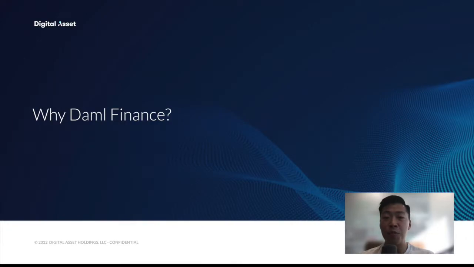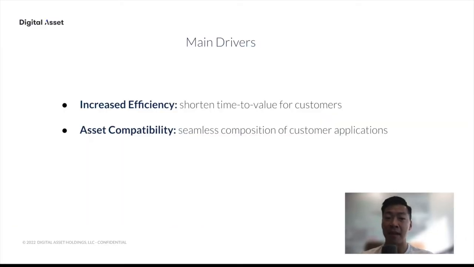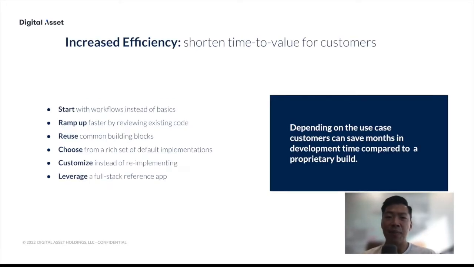There are essentially two main drivers that sparked the creation of Daml Finance. First, to increase the efficiency of delivery teams and shorten that time to value that it takes them to build something and get into production quicker. Second, around asset compatibility. By creating a common foundational layer to represent assets and interact with them, we allow our customers to build applications on top that seamlessly compose with each other. So how do we get increased efficiency? We allow developers to immediately start writing their asset classes and related financial life cycles using the standardized asset model instead of writing everything from scratch.